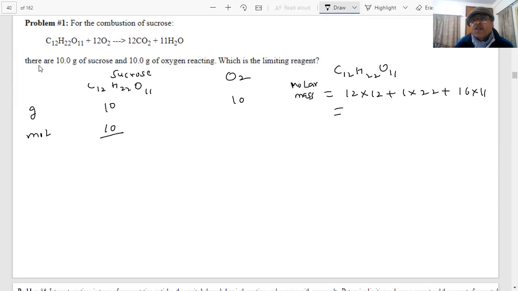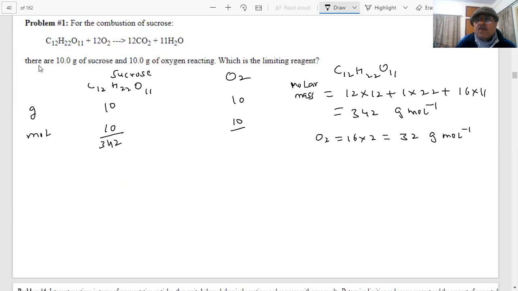That's 144 plus 22, 160. It'll be 342. Correct. 342 gram per mole, student. So 10 by 342, and these are the moles.